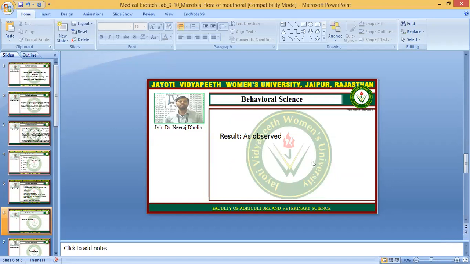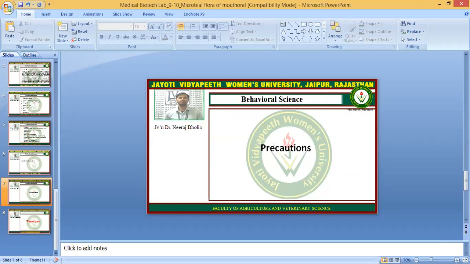The results are what you observe in your culture plates. As for precautions, perform all the procedures in the laminar airflow so that contamination will not occur. Autoclave the media properly and use the glassware very carefully.